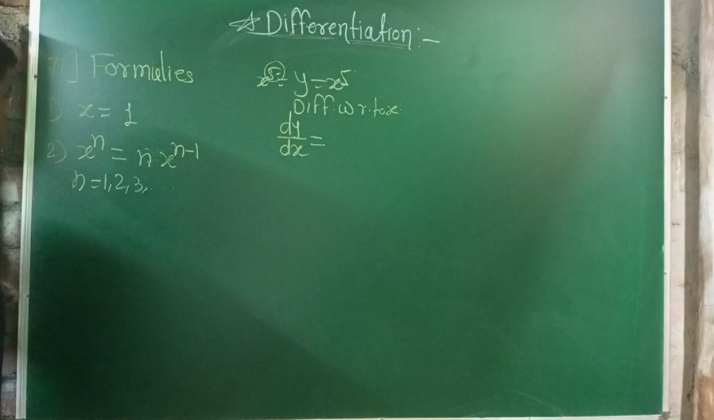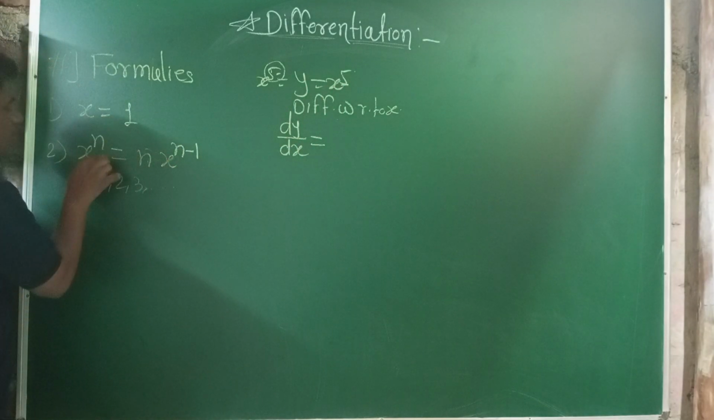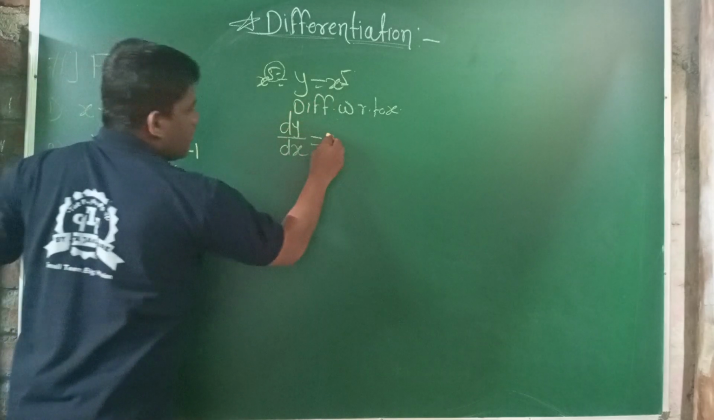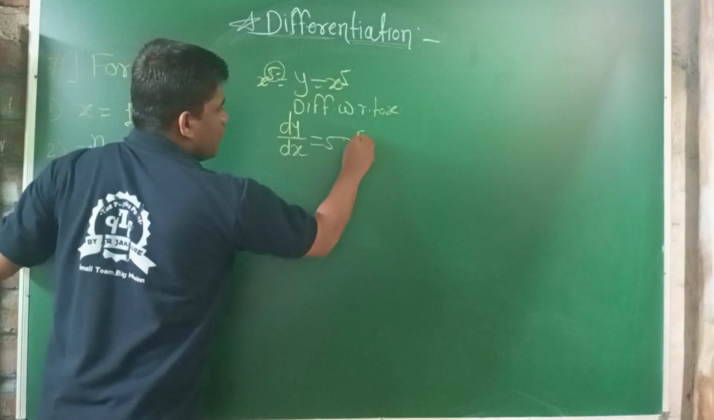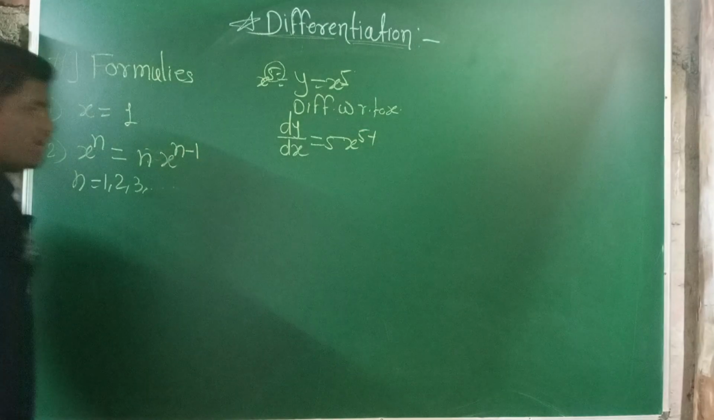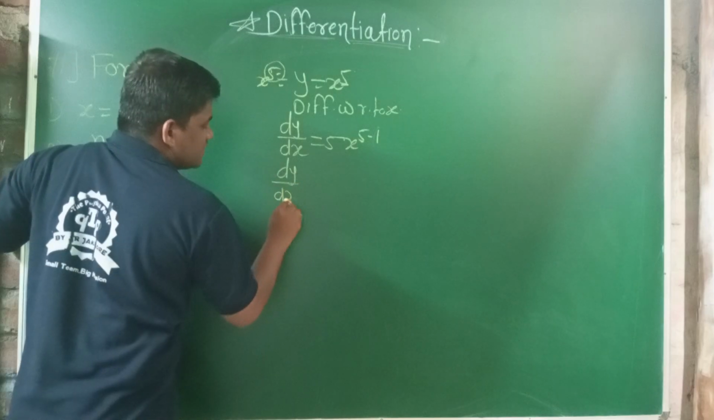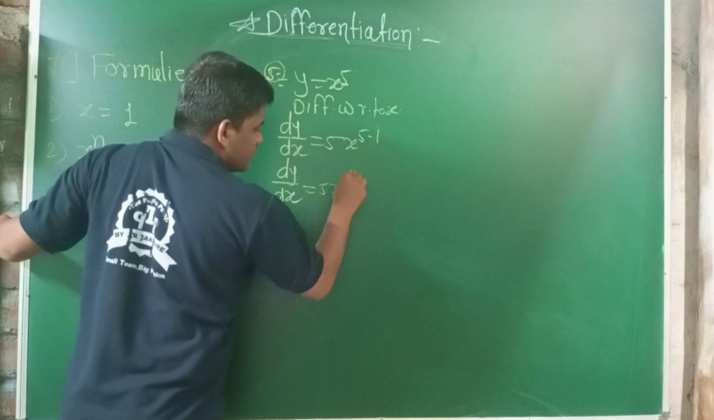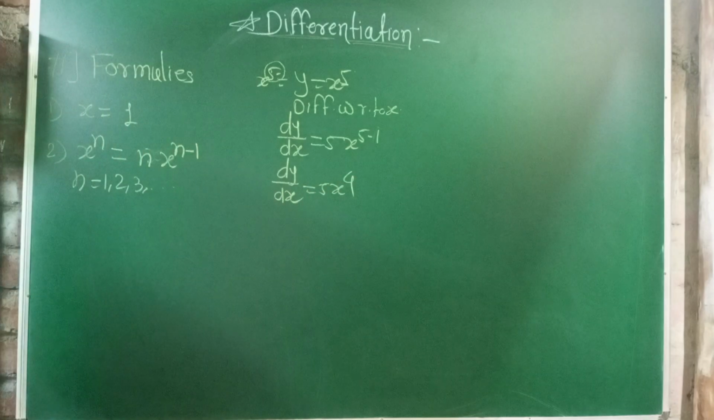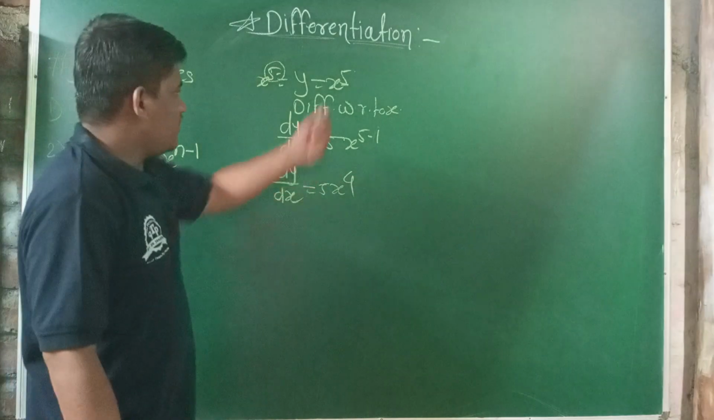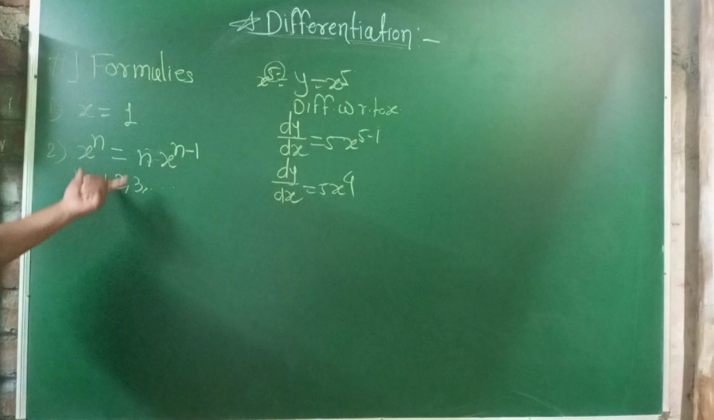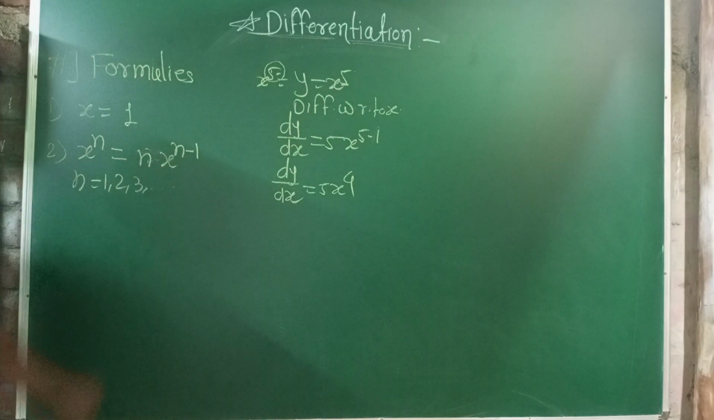Then x raised to n. We apply the x raised to n formula. n is 5, so 5 into x raised to 5 minus 1. 5 minus 1 means dy by dx is equal to 5 into x raised to 4. This is the differentiation of the function which uses this formula, x raised to n.